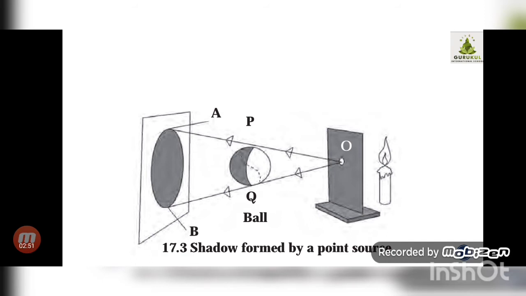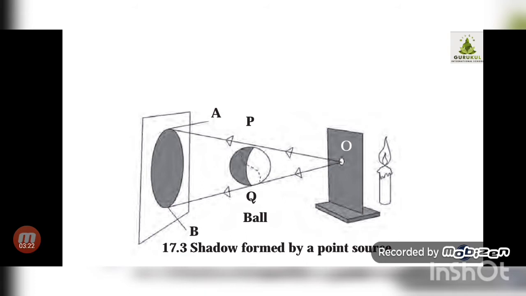Whatever light passes through this hole is visibly a single beam of light. Such a light source is called a point source. Instead of a candle, you can keep a torch or any small bulb as a source of light. Such a source is called a point source.